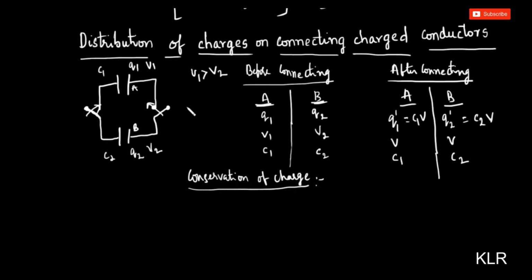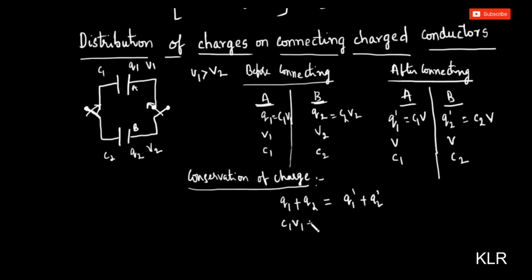charge can neither be created nor destroyed, only redistribution of charge takes place. So before connection and after connection, the total charge should be the same. Total charge before connection, total charge after connection should be same. That means Q1 plus Q2 should be equal to Q1 dash plus Q2 dash. So this is nothing but C1 V1. Q2 is C2 V2.